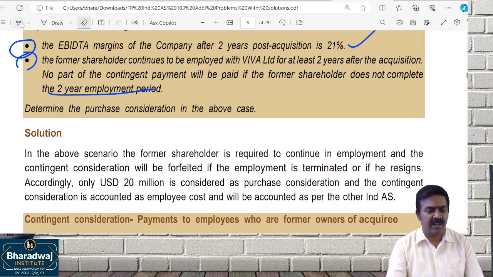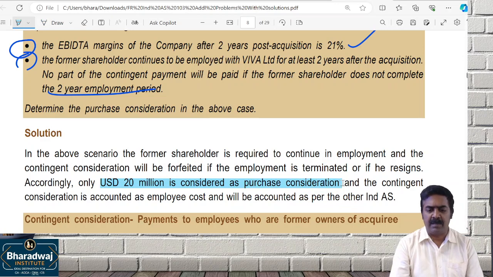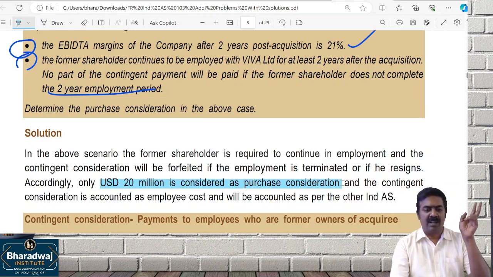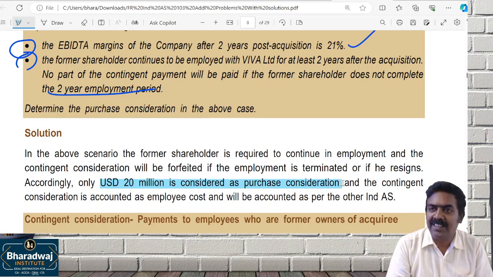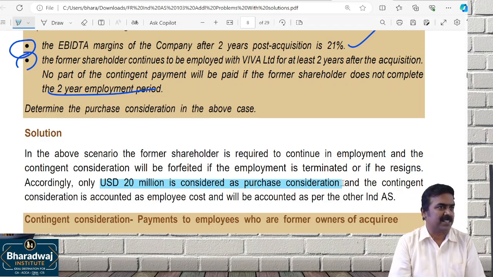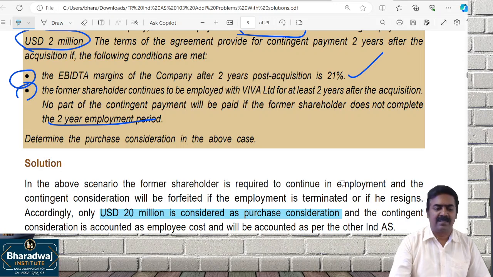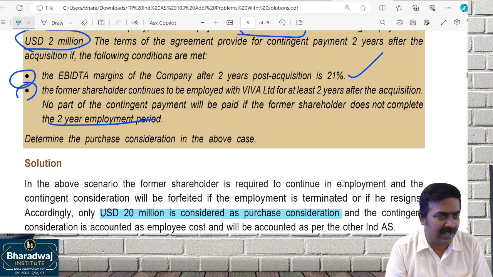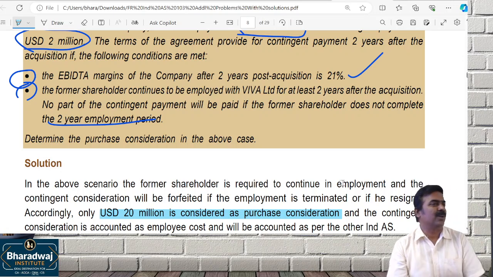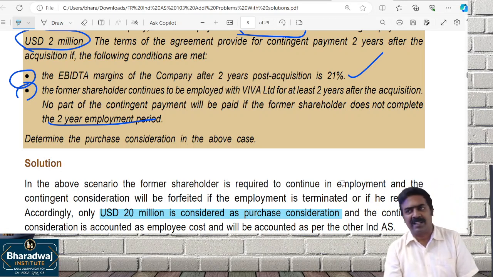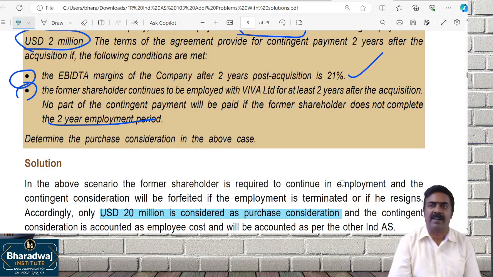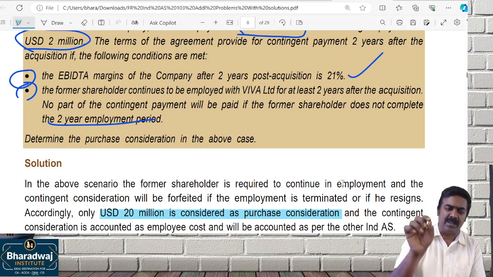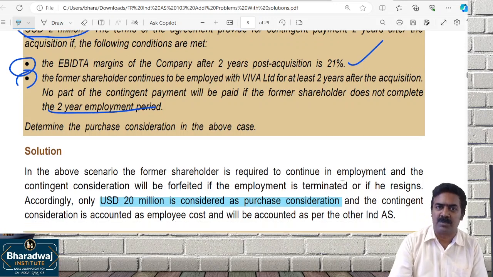So only what will be taken? 20 million will be taken as purchase consideration, and the 2 million will be taken as employee's cost, because I am receiving it in the capacity of an employee. Suppose the first bullet point alone was there, then I would receive it as an owner, I need not continue as an employee, and you would have taken it as consideration. Because of the second bullet point, I should continue as an employee, so that 2 million will be taken as employee's cost in the books of the other company.